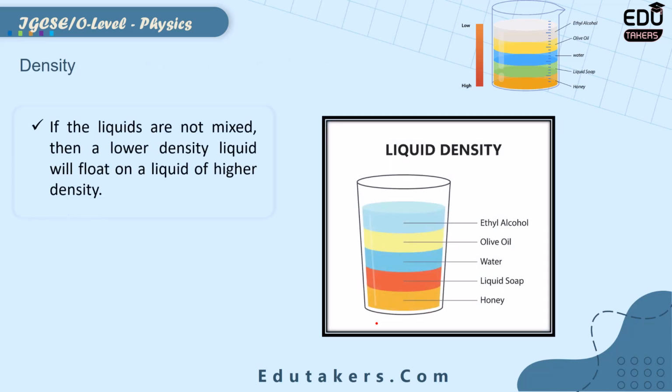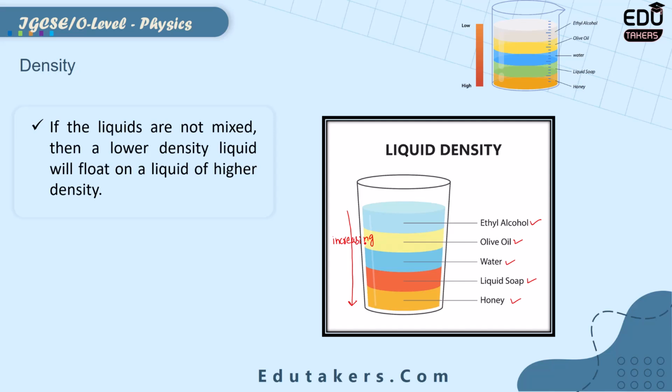Here you can see that there are different liquids inside the glass. First of all, here is honey, liquid soap, water, olive oil and ethyl alcohol. For all of these liquids, the density values are different. The density is increasing in the downward direction. It's the direction of increasing density. Here basically you have to observe which liquid will float. You always know that the liquid with lesser density will float.